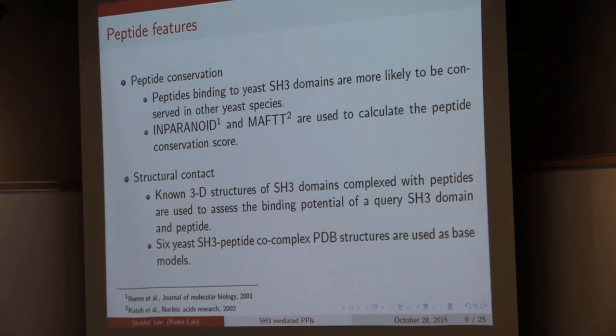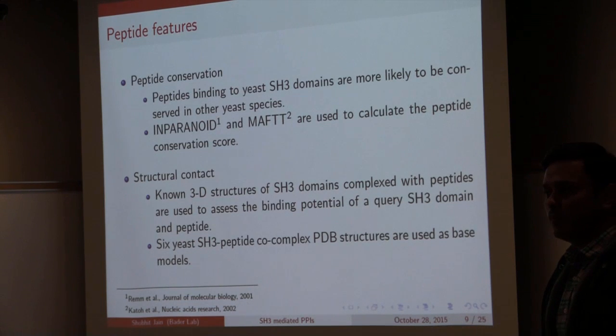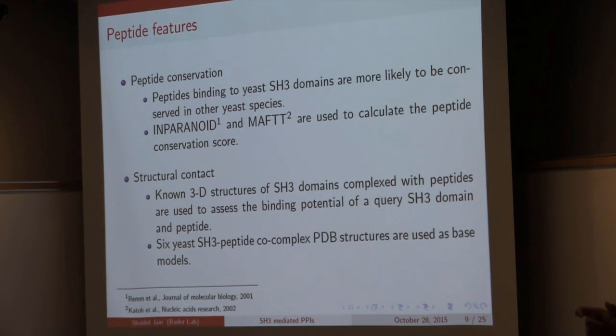The fourth piece of information we use to identify the binding site is the structural contact. We use known 3D structures of SH3 domains in complex with peptides, and then use this information to assess the binding potential of our query SH3 domain and peptide.